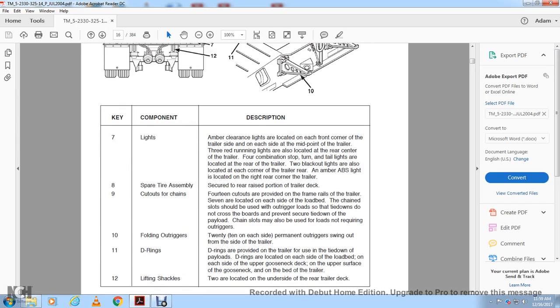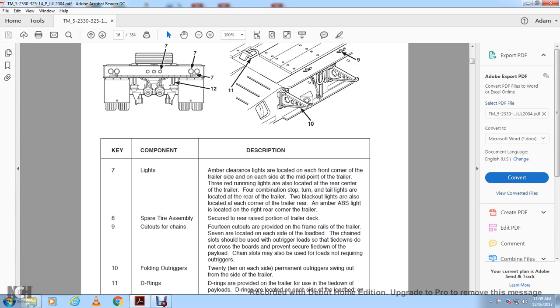Okay, we're going to start with the cutout chains. 14 cutout chains are provided on the frame rail of the trailer.